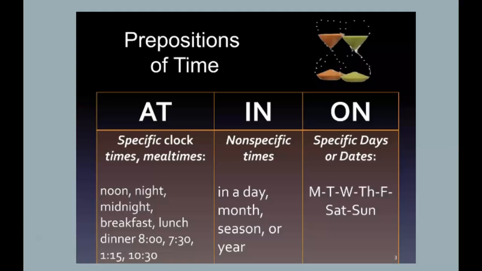Okay, first we're going to review the prepositions of time, in particular at, in, and on. What is the difference, and when do we have to use them in different situations? When we talk about hours, like 8, 7:30, 1:15, 10:30, we use at, so at 8, at 7:30. We use at also to talk about meal times, like breakfast, lunch, dinner, supper, okay?